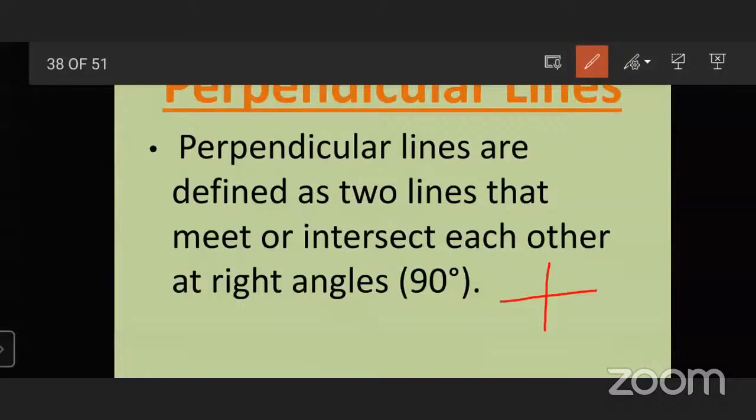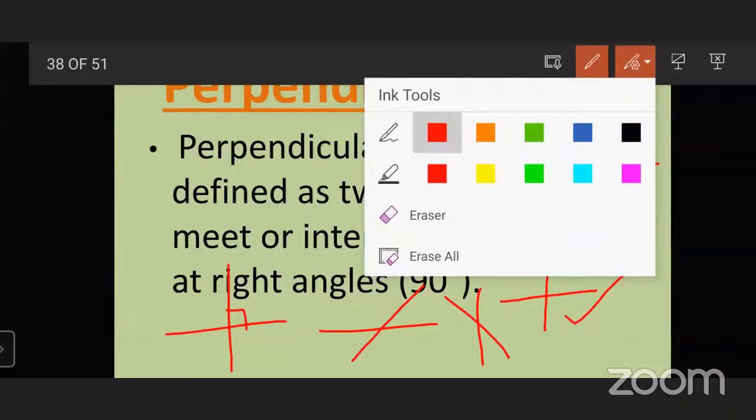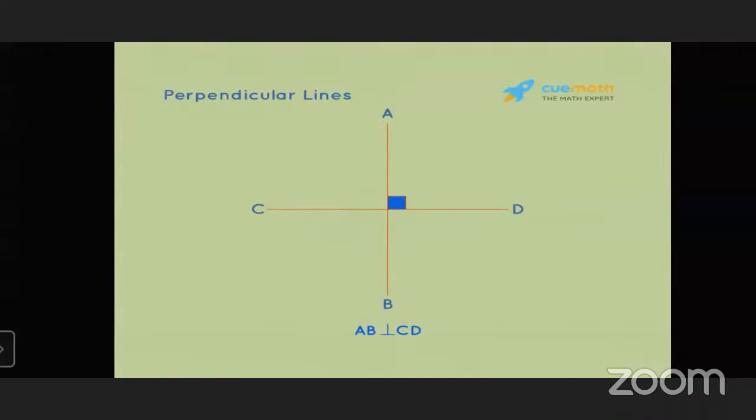But if I draw one line and another line intersects like this, this is not a perpendicular line. Perpendicular lines must meet each other at 90 degrees every time. The measurement should be 90 degrees, not like this or like this. The angle should always be 90 degrees.